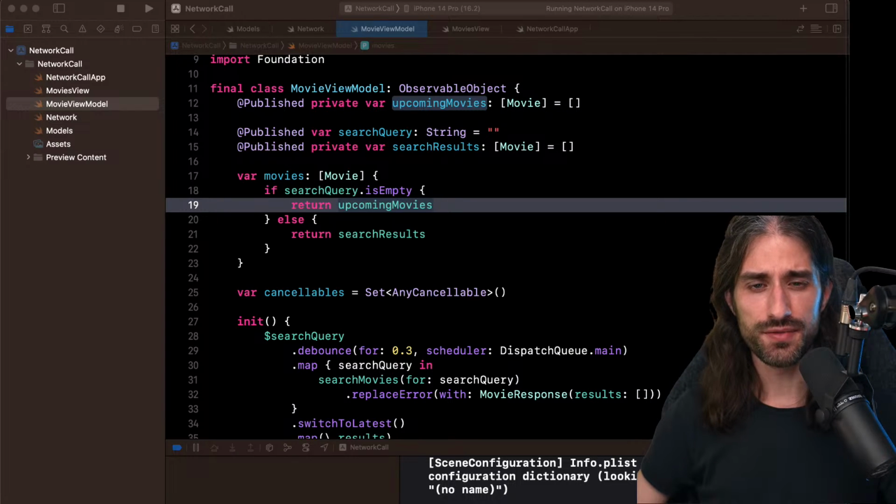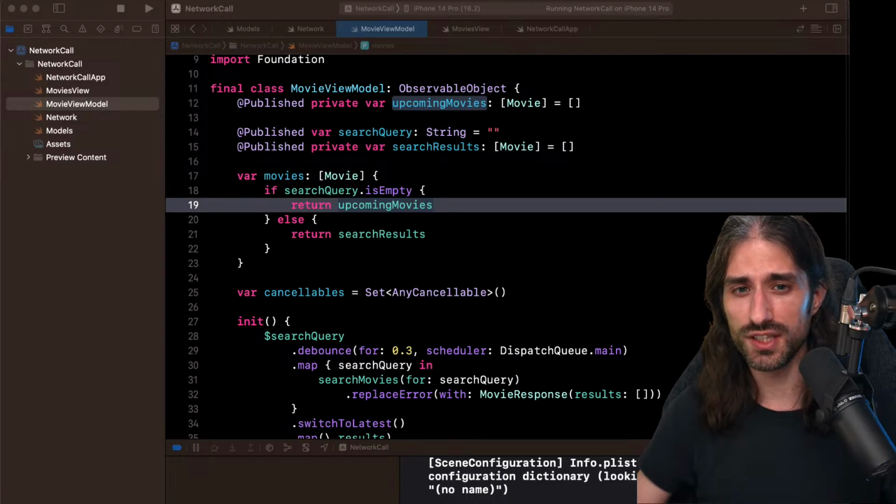Actually, if you wanted to implement the detail view, you could do it yourself as an exercise. We will do it next time, but you could do it yourself. You need to find a way to synchronize two streams, because I would ask you to make it so that the data appears only when the two network calls to get the cast members and reviews have returned, and so you would need to use the zip operator. So if you want to do a nice little exercise, you can try to start using the zip operator to synchronize more than one publisher together.